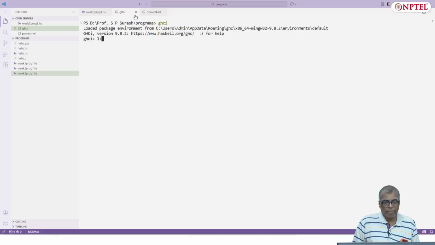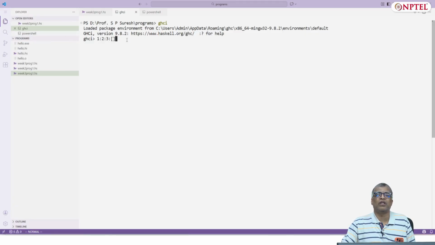Just to recall, you can always build lists by starting with the empty list and prepending one element after the other. You start with the empty list, prepend 3, prepend 2 and prepend 1, and you'll get the list 1, 2, 3. This is the kind of thing that we have been seeing.